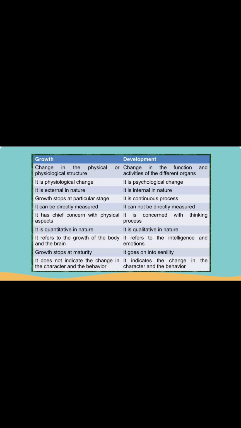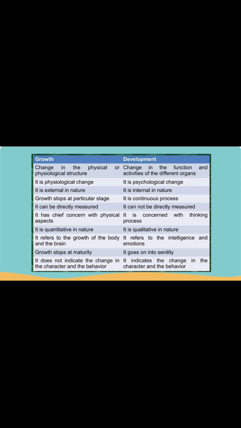As we have discussed, change in the physical or physiological structure, which is more quantitative in nature, is known as growth, whereas change in the function and activities of the different organs, which is qualitative in nature, is meant by development. So growth is external and development is internal. The main point is growth stops at a particular stage, whereas development is a continuous process.